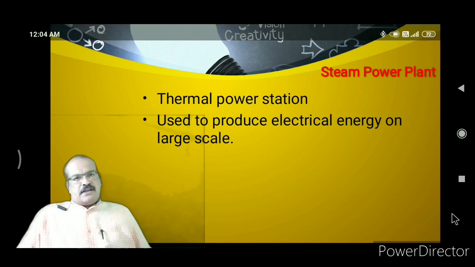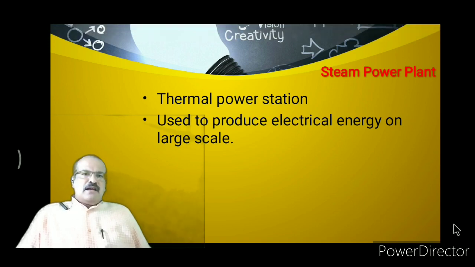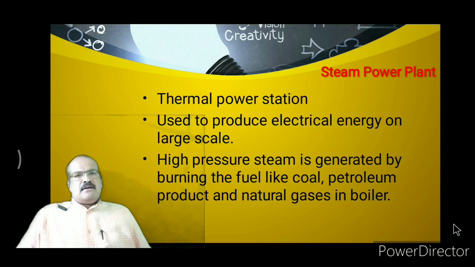In thermal power stations, by burning coal or a petroleum product or natural gas, the heat energy is produced. This heat energy is applied on water, due to which steam is produced, and by applying this steam on turbines, the kinetic energy or rotational energy is produced, and again that rotational energy is coupled with the generator. So the generator generates the electricity. So this is the simple concept of a steam power plant.